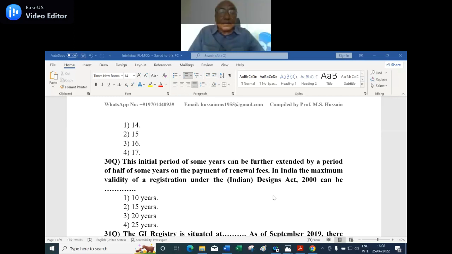30th question. This initial period of some years can be further extended by a period of half of some years on the payment of renewal fees. In India, the maximum validity of a registration under the Indian Designs Act 2000 can be dash. Option 1, 10 years. Option 2, 15 years. Option 3, 20 years. Option 4, 25 years.